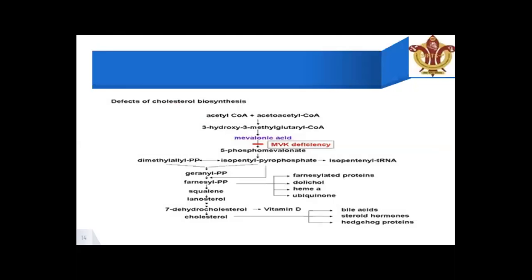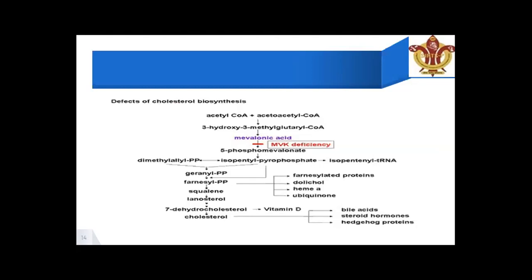From geranyl pyrophosphate to farnesyl pyrophosphate, which is going to form sterols and squalene, cholesterols. This is a small screen where you can see the different end products of the mevalonic acid pathway. You can see that geranyl pyrophosphate gets converted to farnesyl pyrophosphate, and farnesyl leads to the production of farnesylated proteins, dolichols, heme, and ubiquinones.